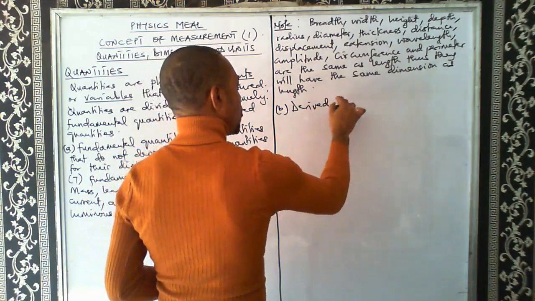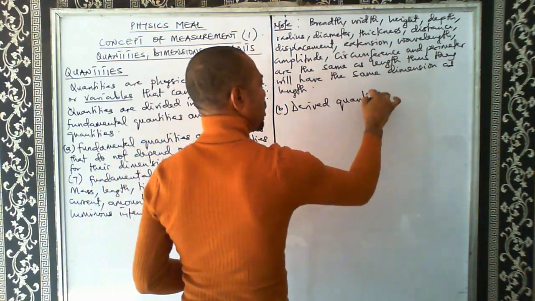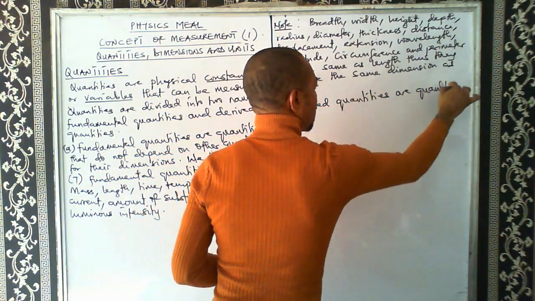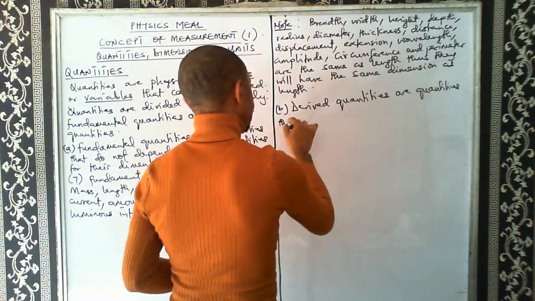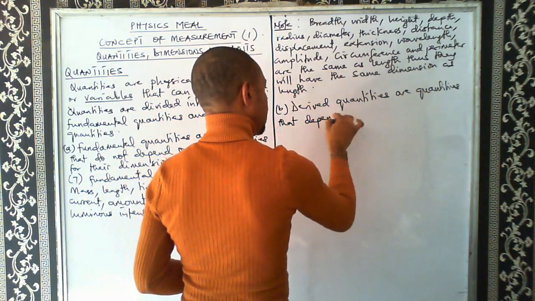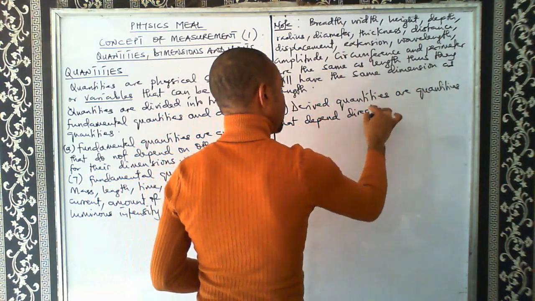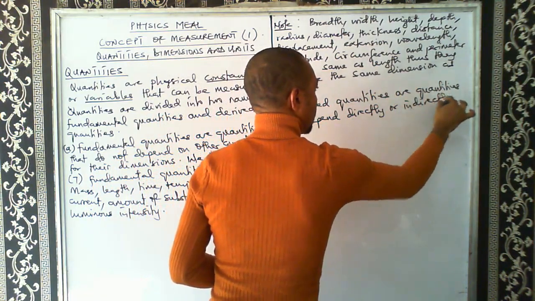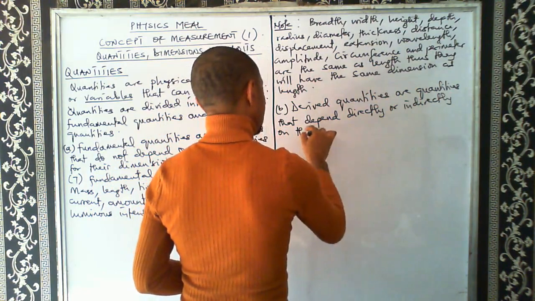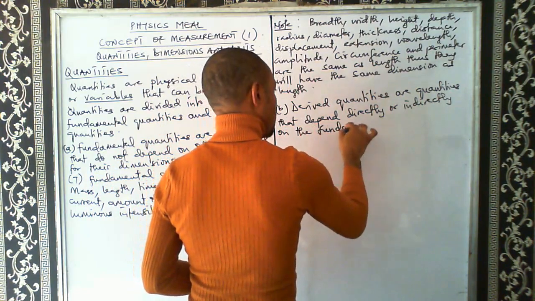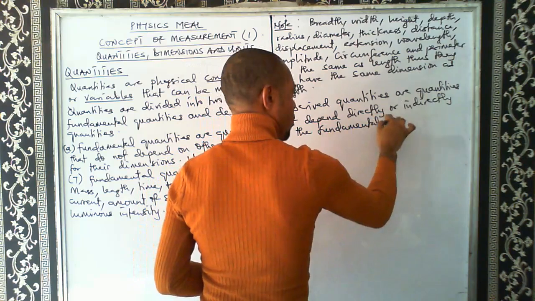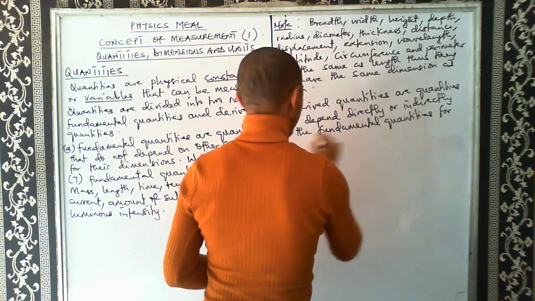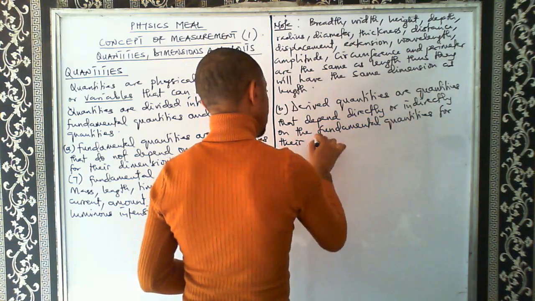Okay, now let's look at the second type of quantity we call derived quantity. B. Derived quantities are quantities that depend directly or indirectly on the fundamental quantities for their dimension.